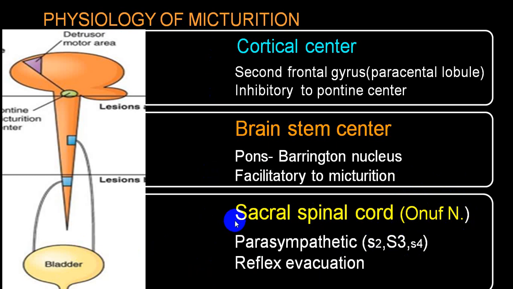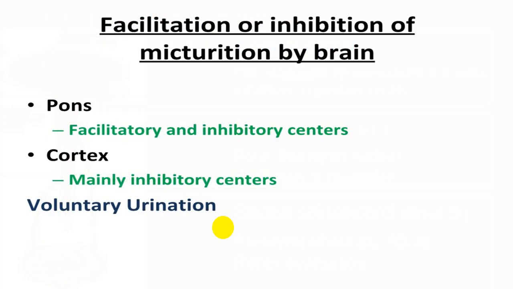And whenever this acts without the control of the cortical or pontine center, we call that involuntary evacuation. So that will be the difference between cortical center stimulation and independent action of the sacral center. Whenever the cortical center acts, it is called voluntary urination or voluntary micturition.